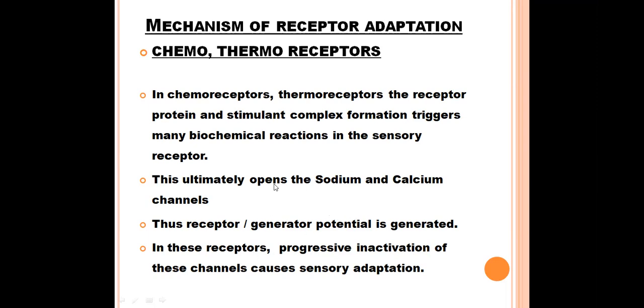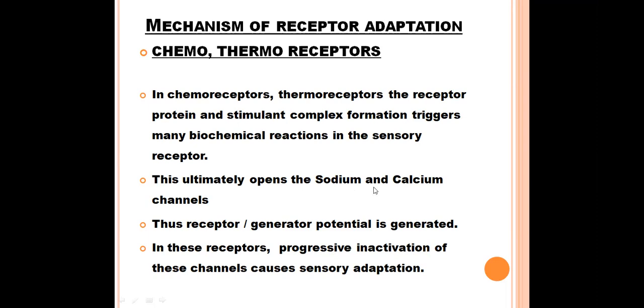When the stimulus is continuously there, progressive inactivation of these sodium and calcium channels causes the sensory adaptation. Whatever receptor you take, if the receptor is undergoing adaptation, ultimately the sodium, calcium, and potassium channels have to be inactivated.